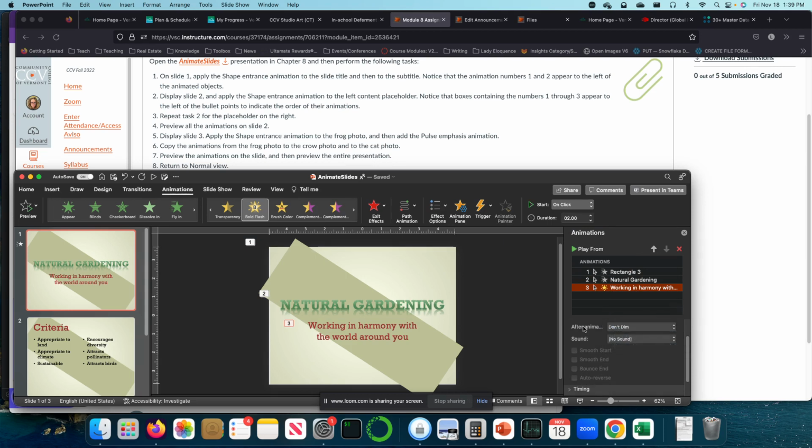Okay, I can hide after animation if I want. I could add a sound. Okay. Timing, I could do it on click or with the previous. Okay, triggers as part of sequence and text animations. Okay, so these are all my options to address animations. So I've now created 3, so we can see these 3 here. So that's slide 1. I've applied 3.